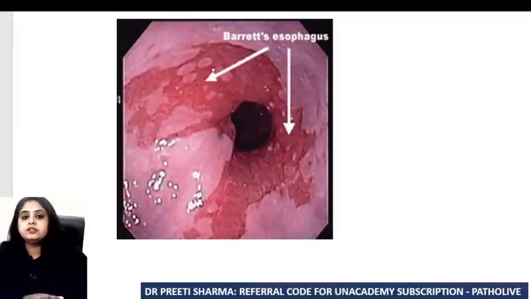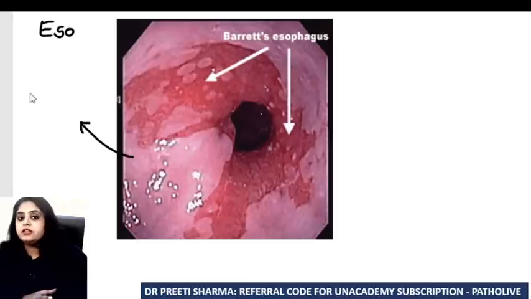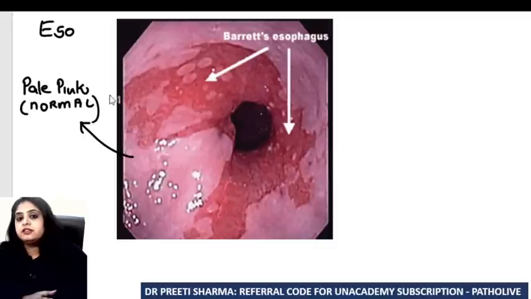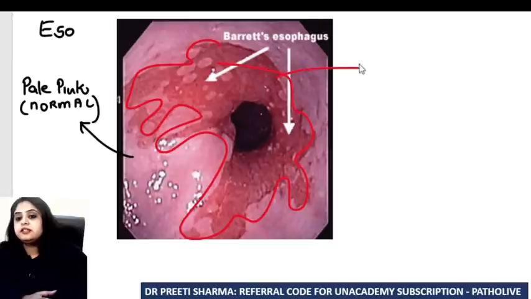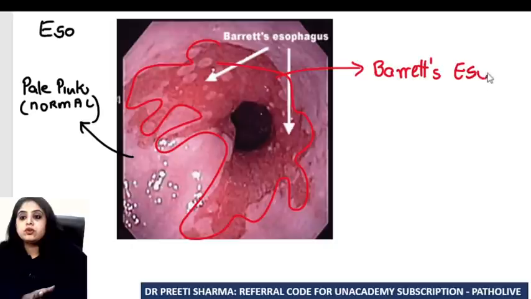Coming to the next image, this is an endoscopic view that has been taken from the esophagus, where most of the esophagus is looking pinkish because this pale pink esophagus denotes the normal lining. Whereas once you come across these red velvety irregular areas, they call it salmon pink and red areas, and these are the areas which denote Barrett's esophagus. So obviously you need to document it in terms of microscopic examination also.